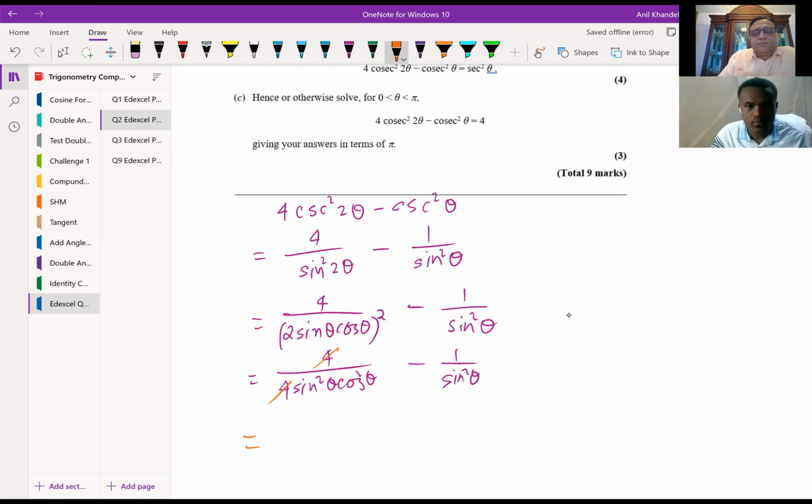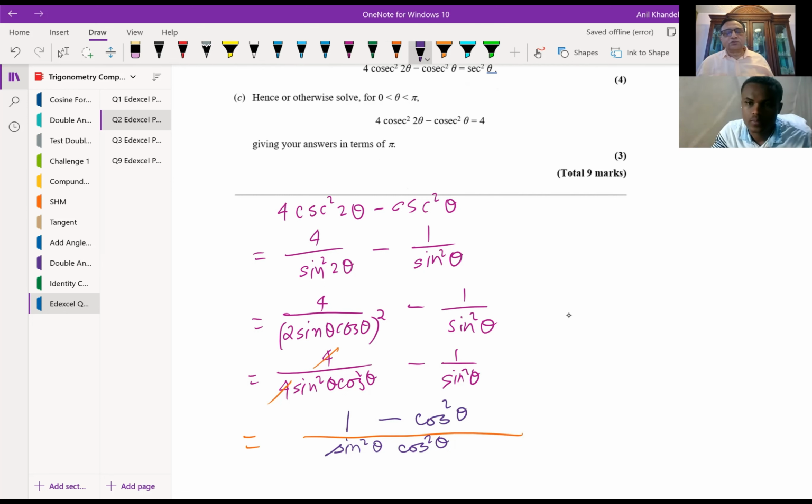In the denominator, we have sine square theta cos square theta as common. And in the numerator, here I'll get just 1, and here minus 1 minus cos square theta, correct? So that is an expression which involves both sine and cosine, right?